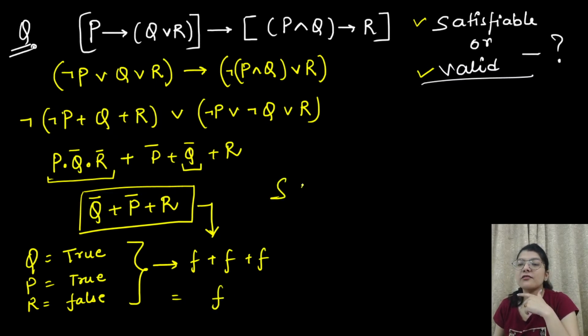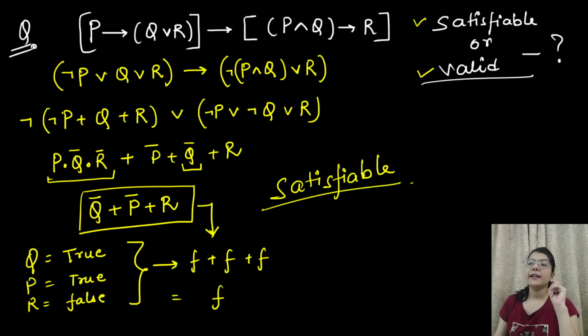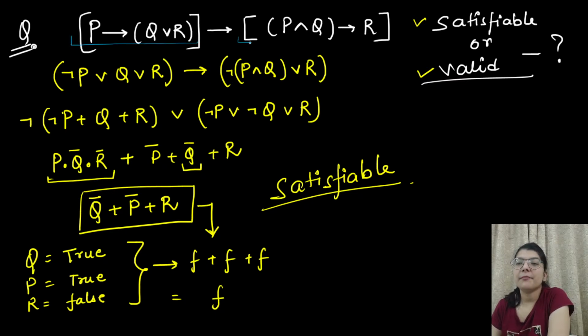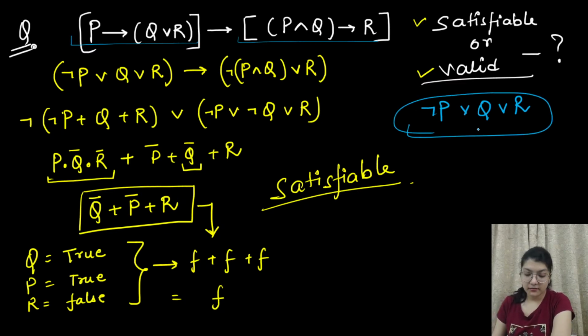So this question is basically satisfiable. It is not valid, it is satisfiable. Okay, now you have tried to solve it with that method, that is your resolution one. We have to check whether this is implied or not. So we have negation p and q and r. Now you tell me, where have you applied resolution?